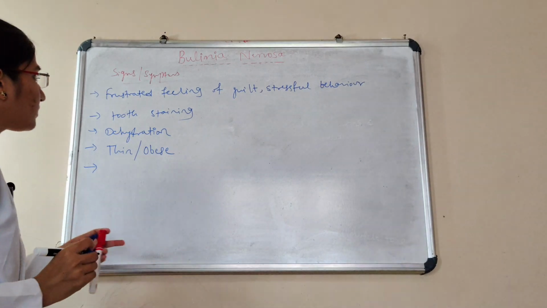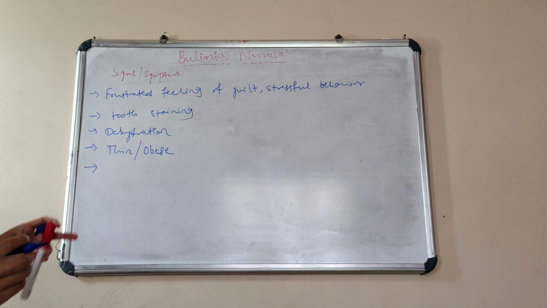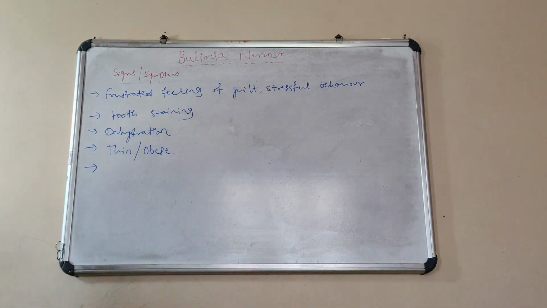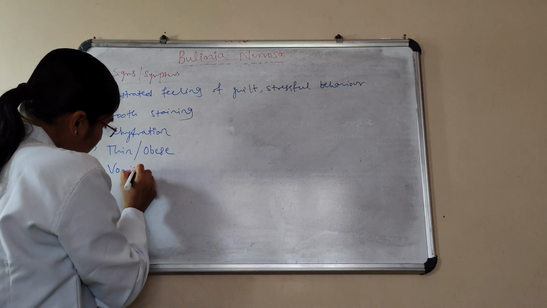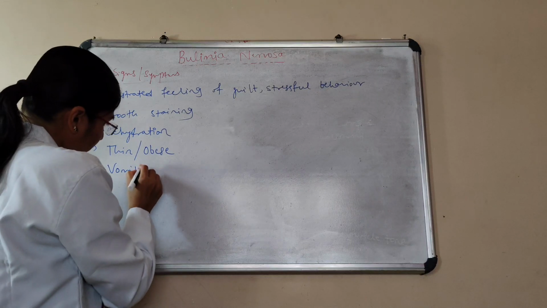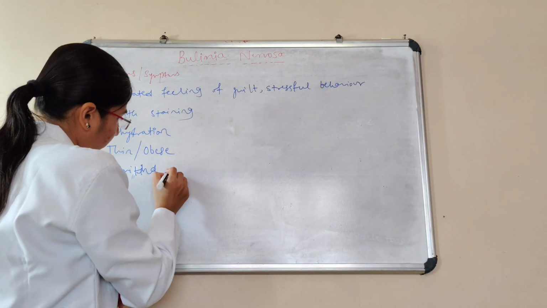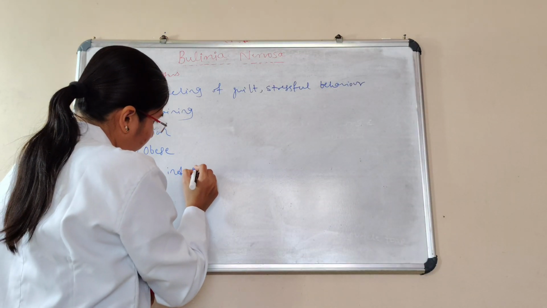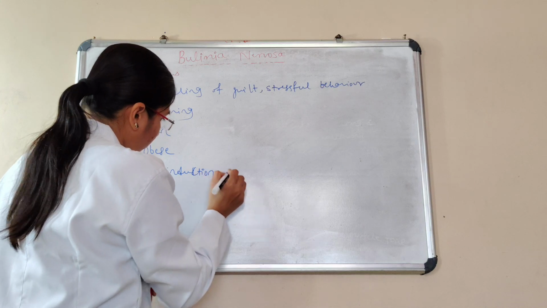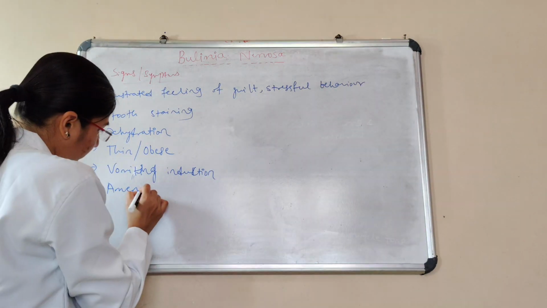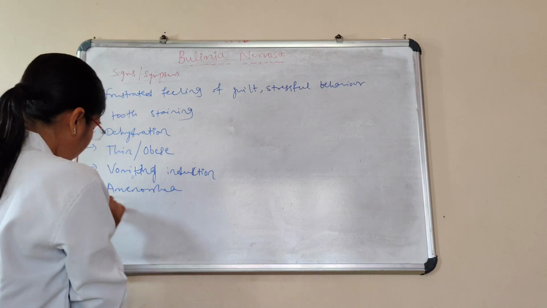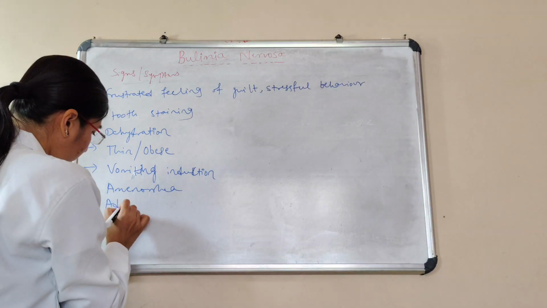and then here frustrated feeling of guilt and stressful behavior we can see, and also vomiting induction, amenorrhea, abdominal pain.